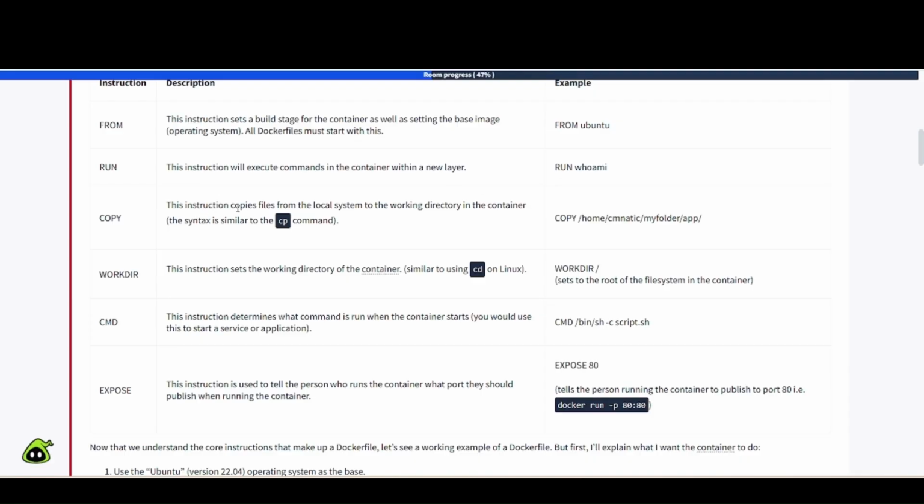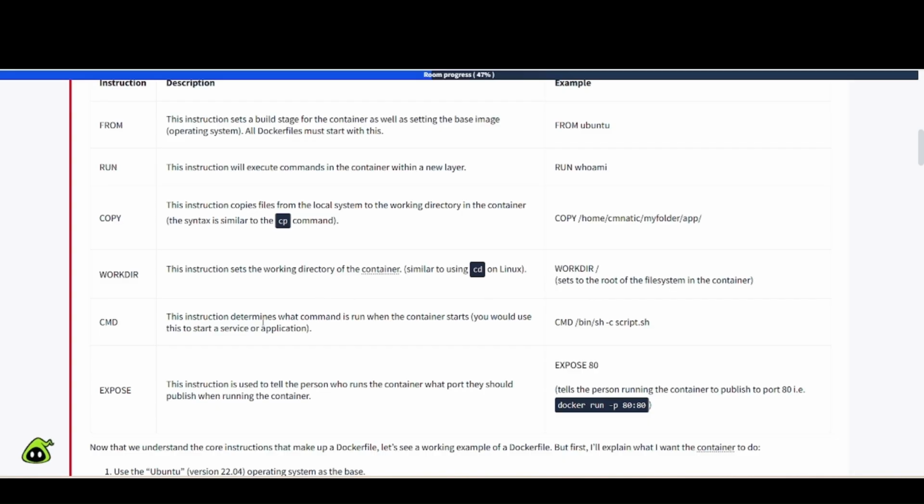COPY: this instruction copies files from the local system to the working directory in the container. The syntax is similar to the cp command. COPY /home/semantic/myfolder /app. WORKDIR: this instruction sets the working directory of the container, similar to using cd on Linux. So WORKDIR sets it to, for example, the root of the file system in the container.